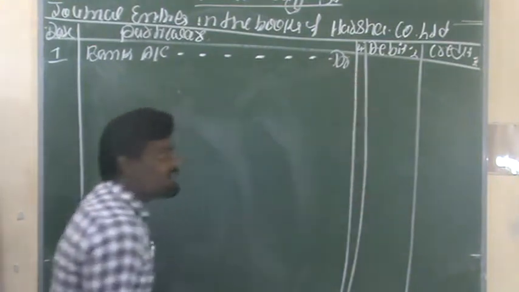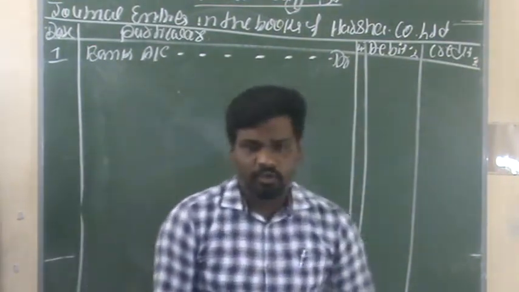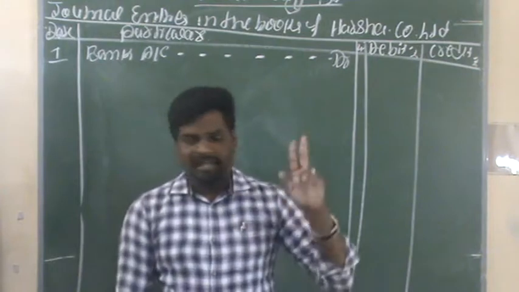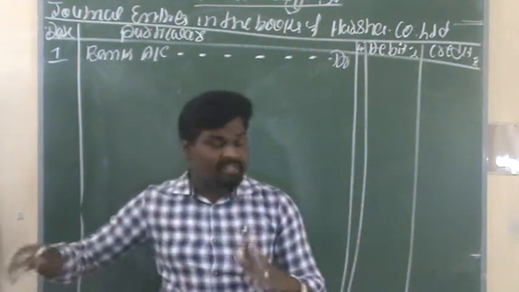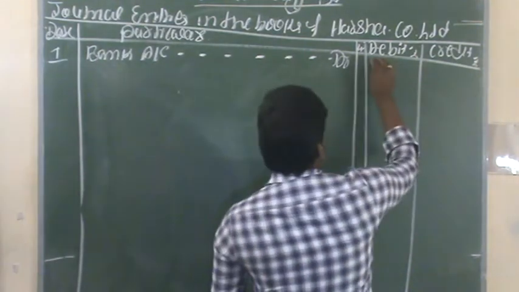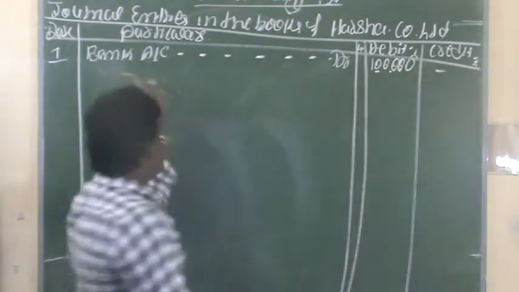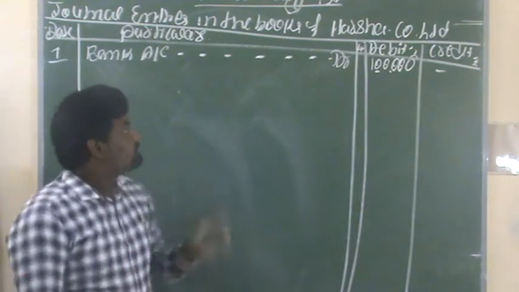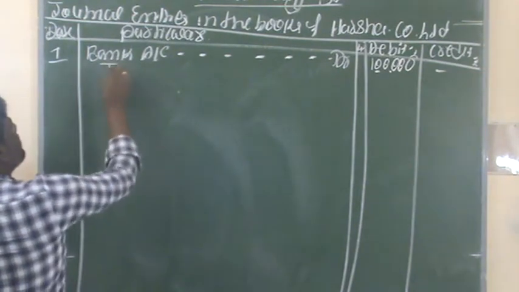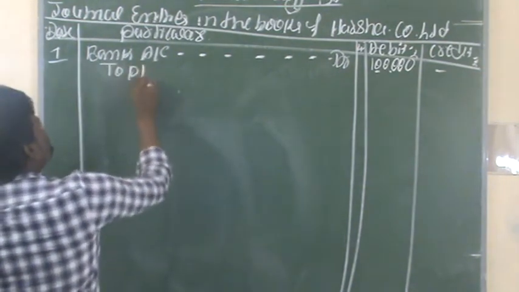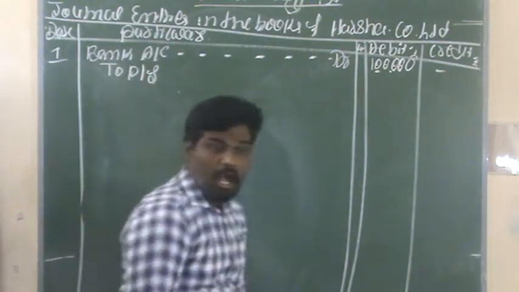Bank account debit. At the time of application we are receiving rupees 10 per share, right? 10,000 shares into 10 per share means we will get 1 lakh rupees from the public. Bank account debit to preference share application account.